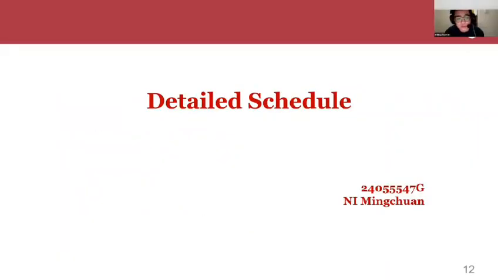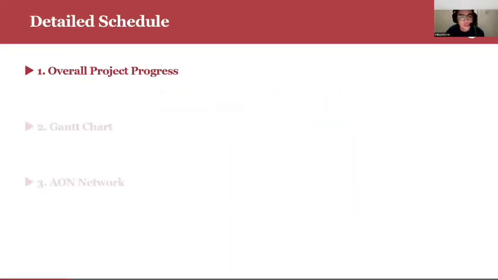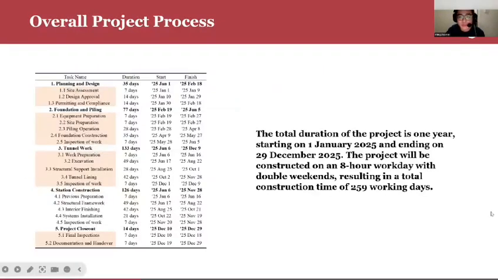Okay, thank you. And my name is Ni Mingchuan, and I'm going to talk about the detailed schedule. It can be divided into 3 parts: overall project progress, Gantt chart, and AON network. The first part is the overall project progress.